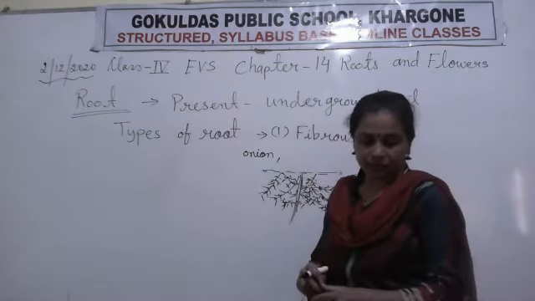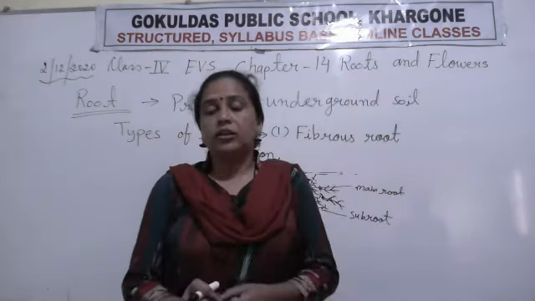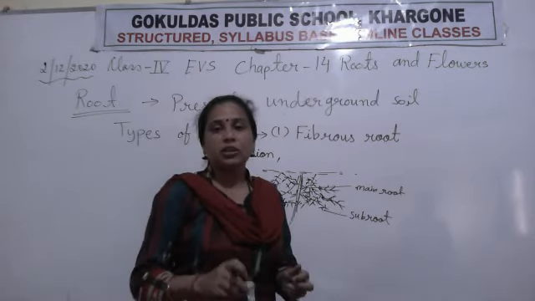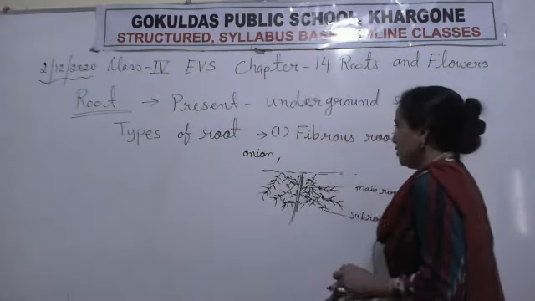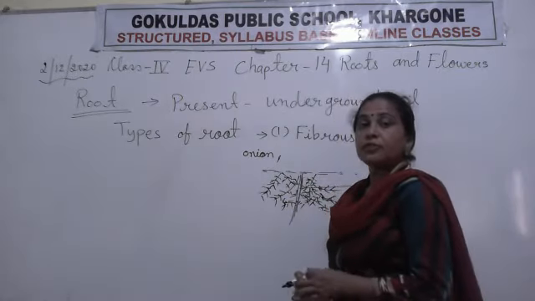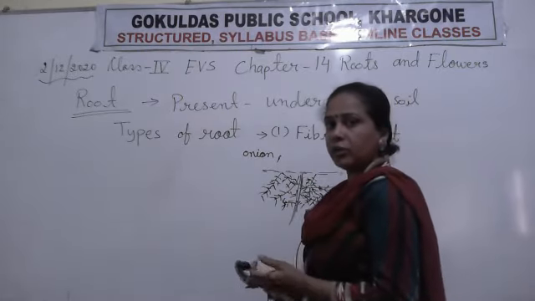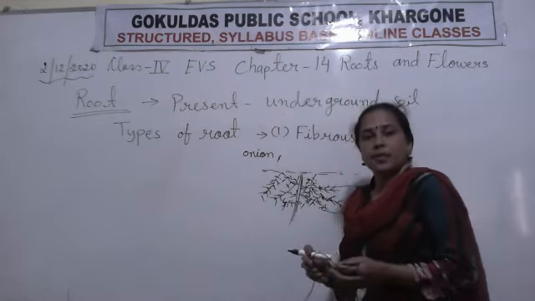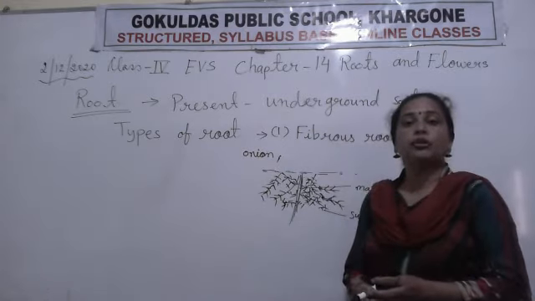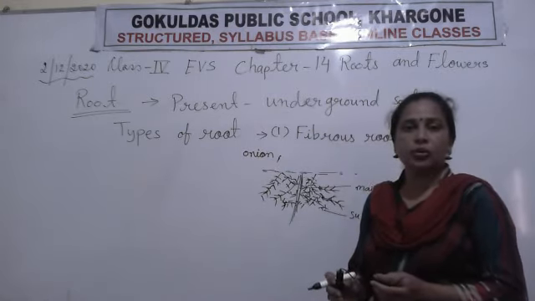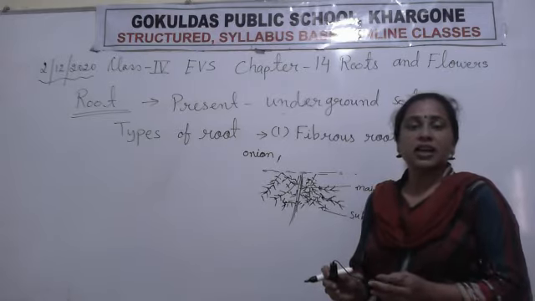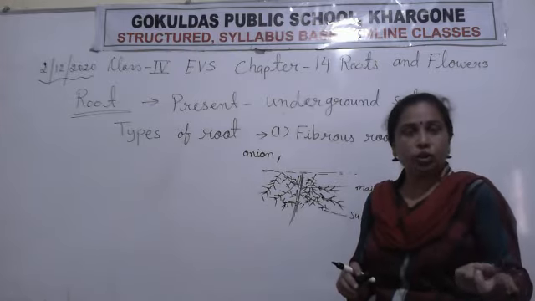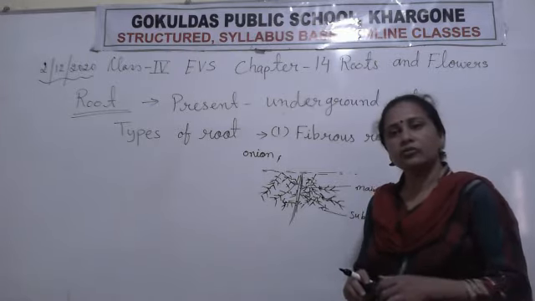After that, those plants related to cereals, means food grains, grass family, those are related to grass family. They have which types of roots? Fibrous root. This thing I explained you in chapter number 3. Already I explained you the plants that are related to grass family: maize, oat, wheat, rice, and some that are related to herbs, small plants, grass and coriander, mint. They have which types of roots?